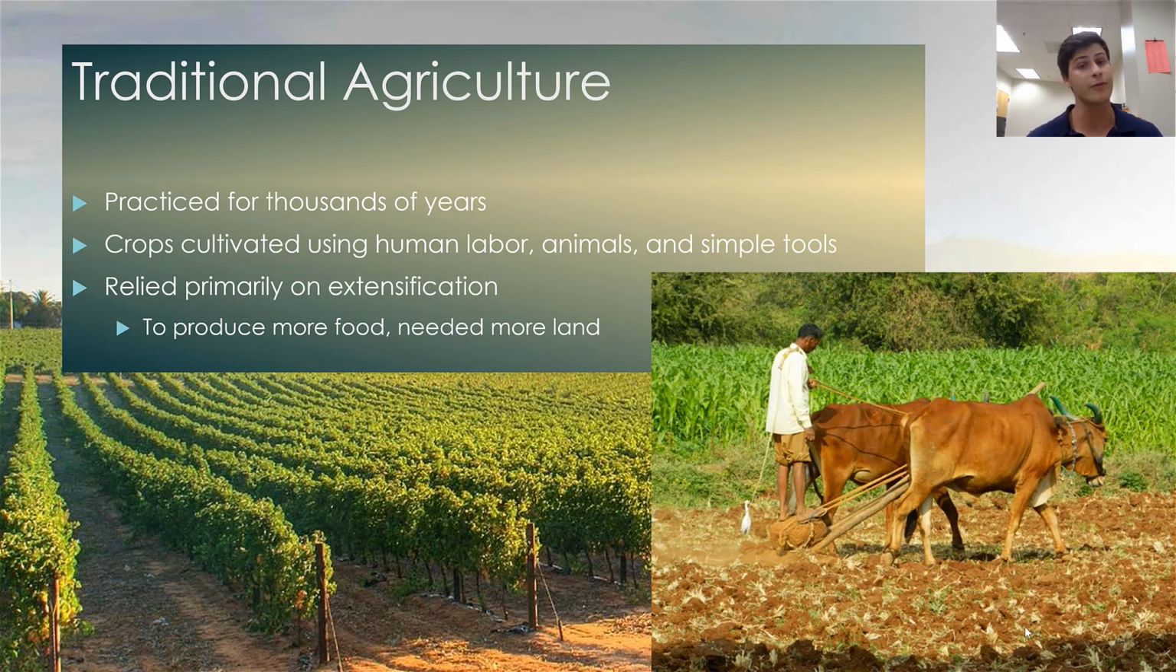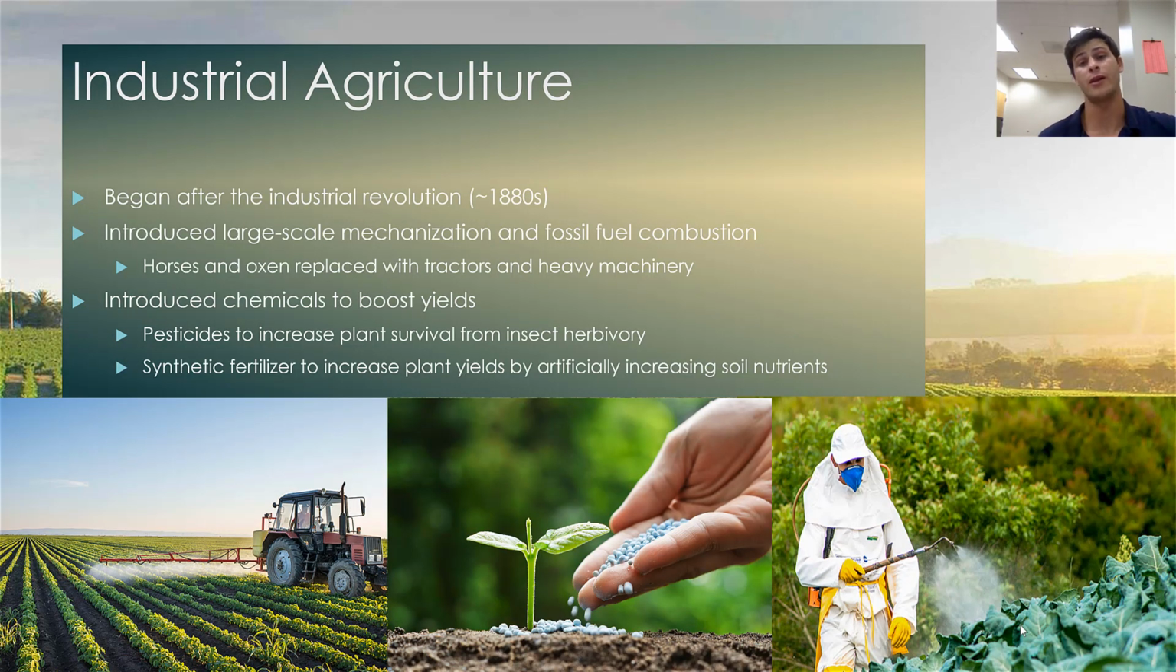The soil that they had was more or less the soil that they were going to get. However many nutrients were in that soil is basically going to determine the output or the amount of yields that you were going to get per unit area of land. So what I'm trying to say is that if they wanted to grow more food, they needed more land to grow it on, and they primarily relied on extensification to increase their food yield. However, all of that changed once we entered the Industrial Revolution in the mid-1800s, and this is when we began to dive into industrial agriculture.